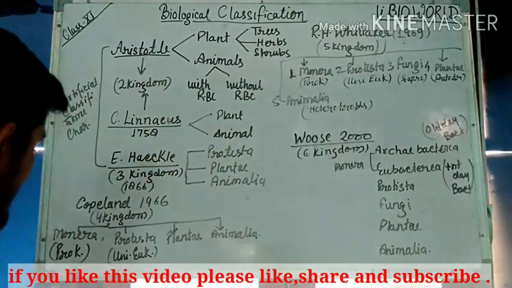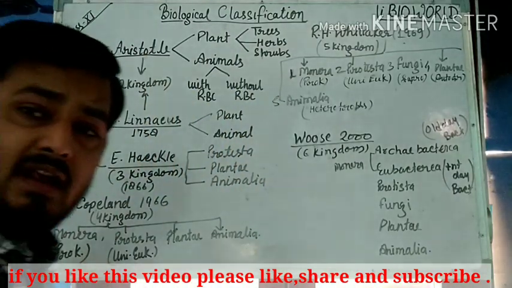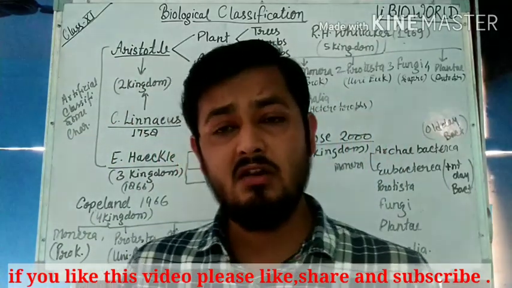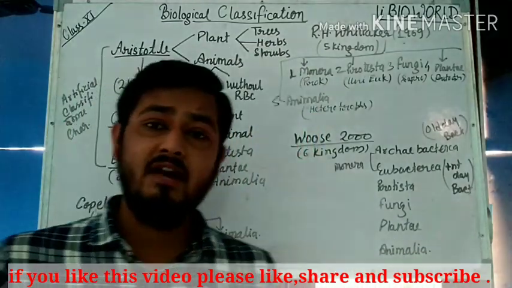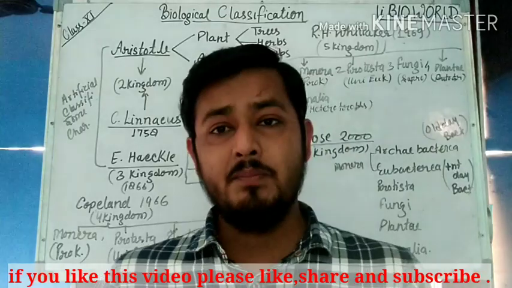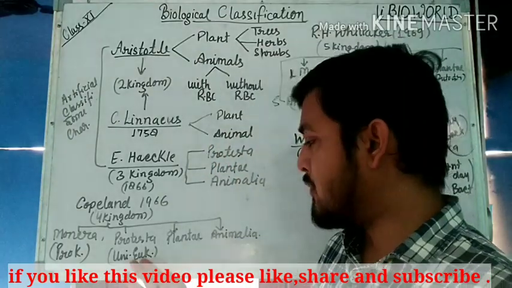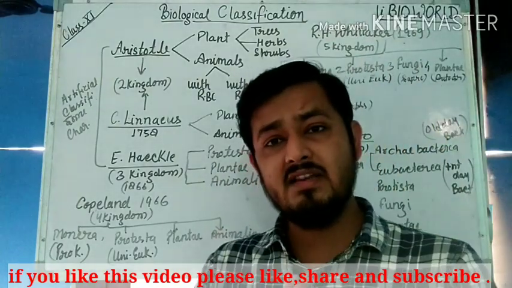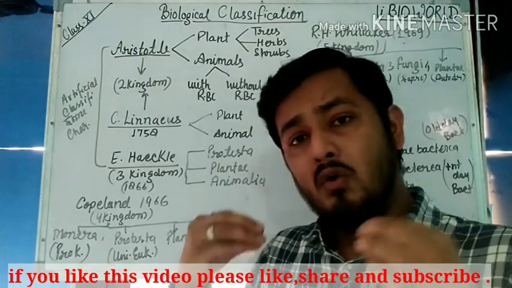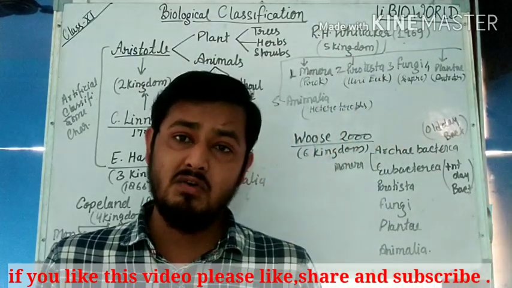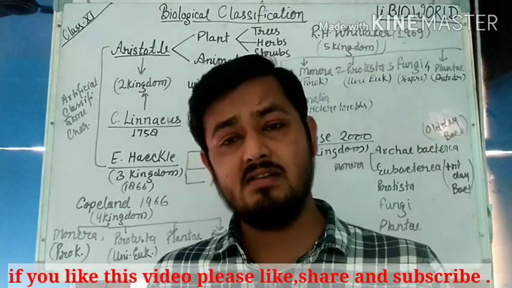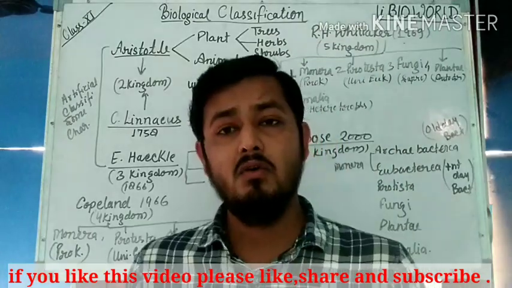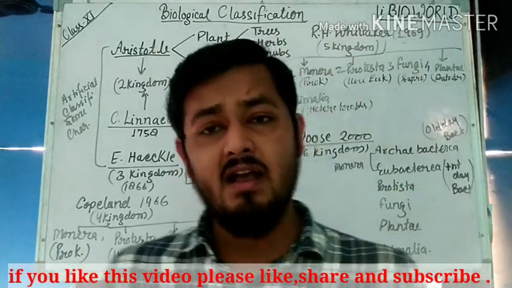One kingdom was added, that is Monera, because we have many types of unicellular microorganisms, which are defined as with nucleus and without nucleus. Protista was introduced by Haeckel. Microorganisms were placed there, but there was no differentiation between microorganisms with a nucleus and without a nucleus. So Copeland in 1966 decided to create a new kingdom, Monera.